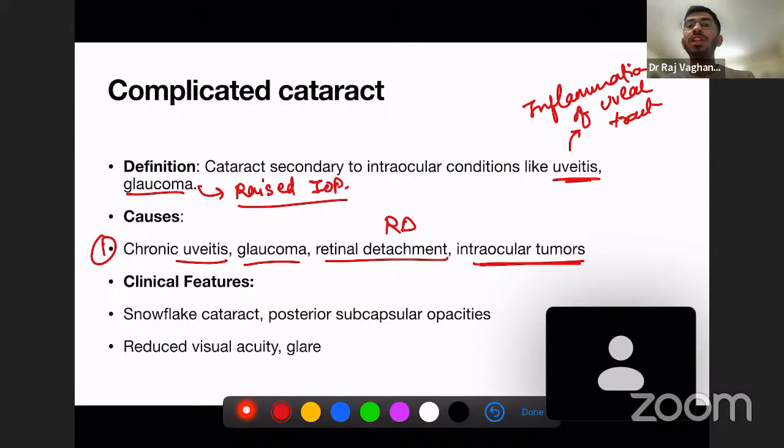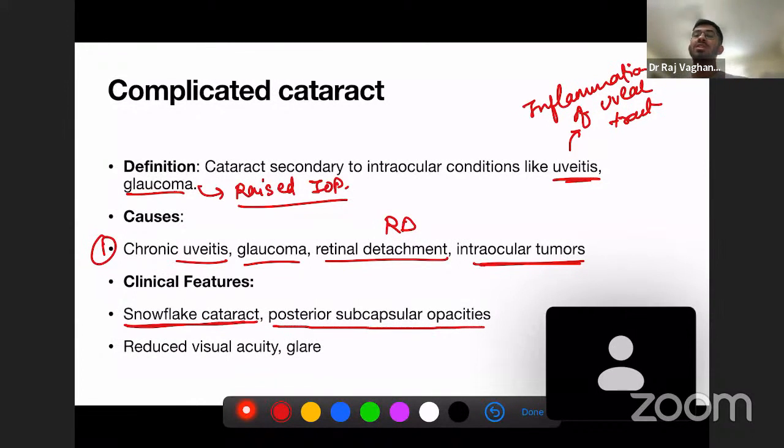Now, what are the clinical features of this complicated cataract? You get a snowflake cataract, and there will be posterior subcapsular opacities. So the opacity in this complicated cataract will appear like a snowflake like this. I'm drawing it in red color, but the lens will appear like this, and this whole thing will be in the white color like snow.